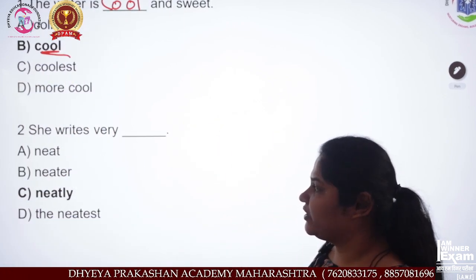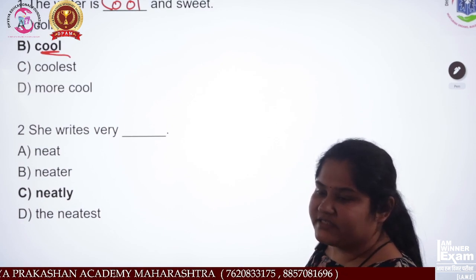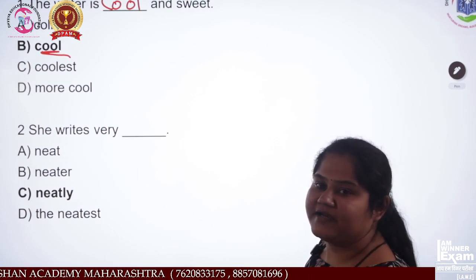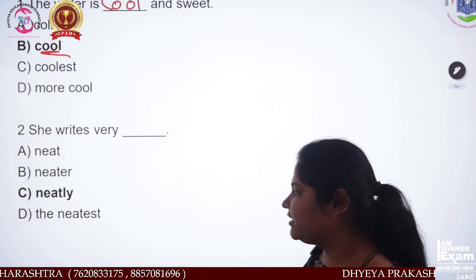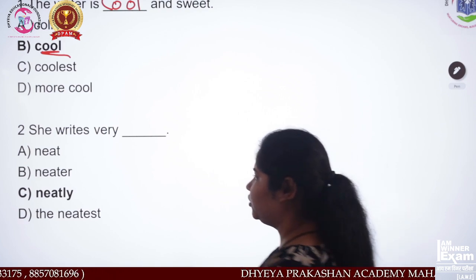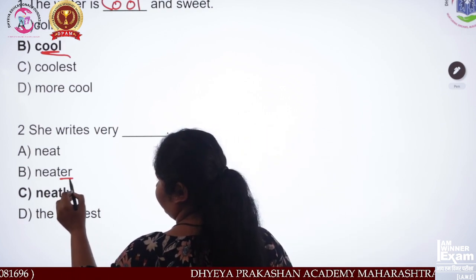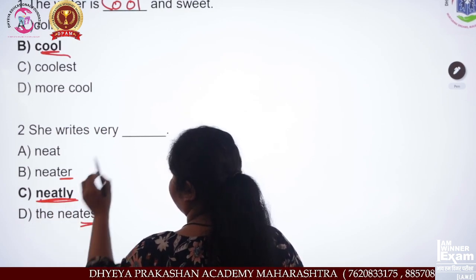She writes very dash. Options: neat, neater, neatly, neatest. We will not add est here. We will take neatly.